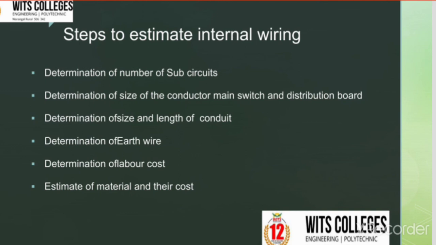The next one is estimate of material and their cost. The materials and their cost can be prepared by taking the rate of each item or material separately and then totaling them. We calculate the cost by drawing a tabular column with material with specification, its quantity, its rate and cost, as well as remarks. By this process we will